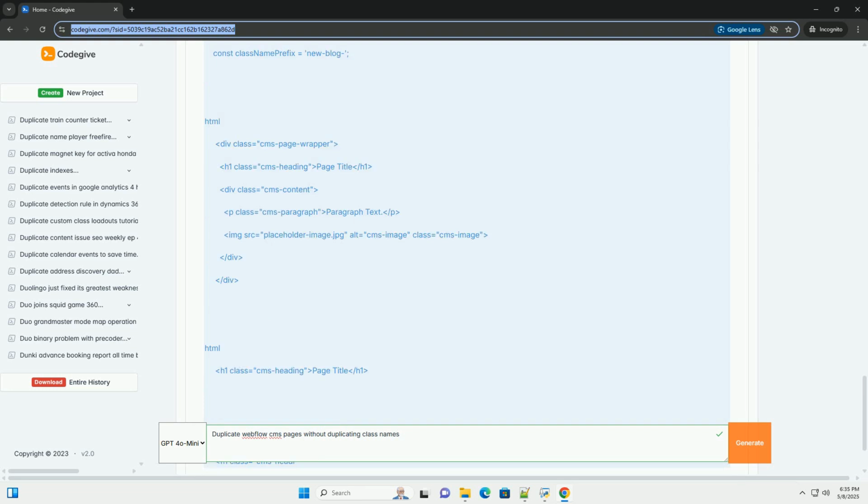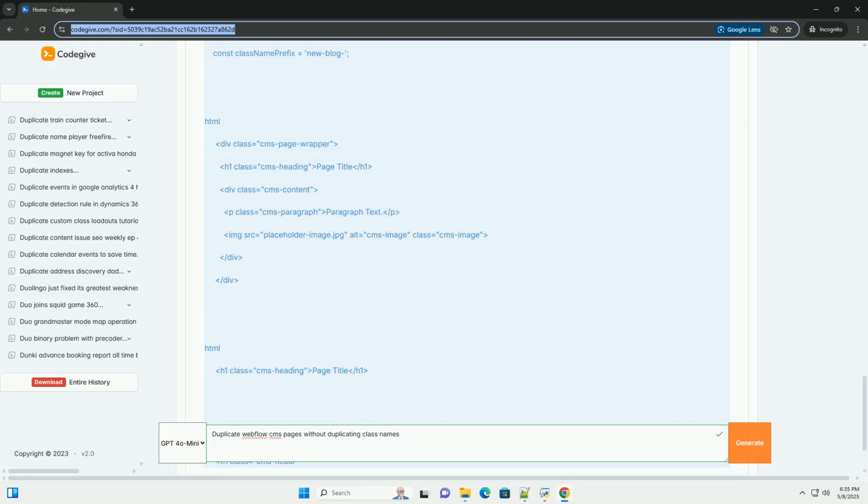Maintenance difficulty. Tracking down styling issues becomes much harder when you have multiple instances of the same class name controlling different elements. SEO implications. While not directly impacting SEO, a messy, hard to maintain website can indirectly impact factors like page speed and user experience, which do influence search rankings. The solution: custom code and Webflow's JavaScript API.